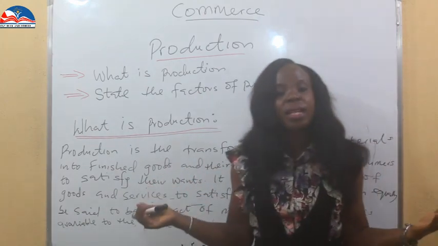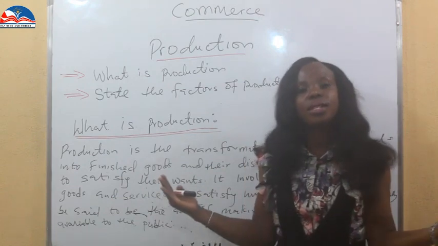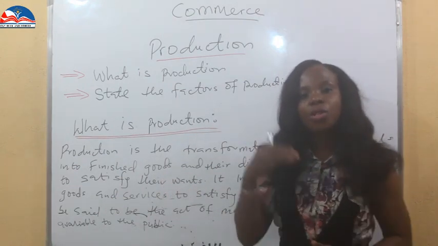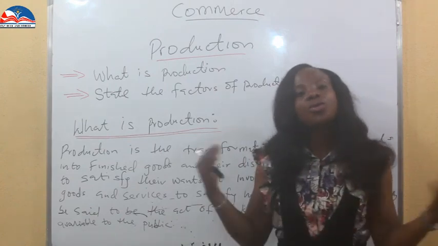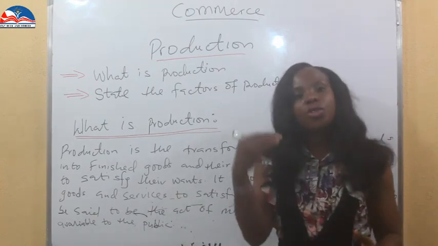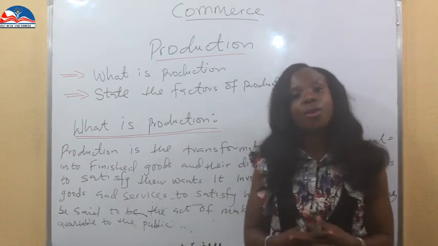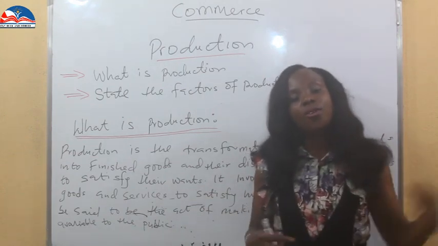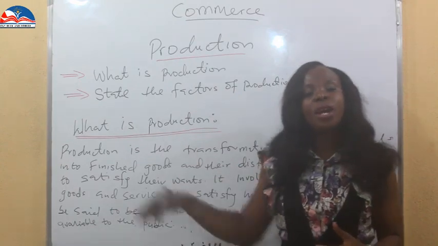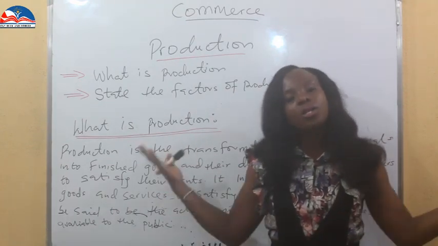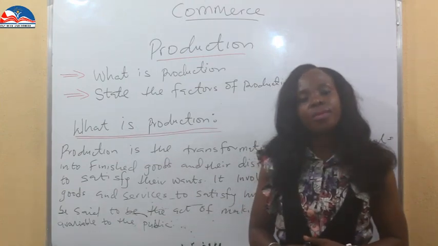So the major points there are creation of goods and services to satisfy human wants, turning raw materials into semi-finished goods and finished goods, using the raw materials to make final products that can benefit the public. That is just what production is.